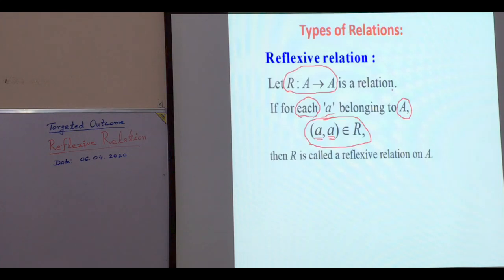I repeat it. When will a relation be called a reflexive relation?